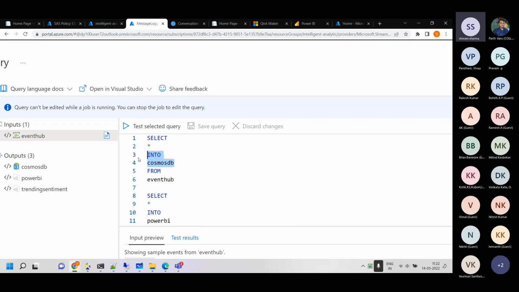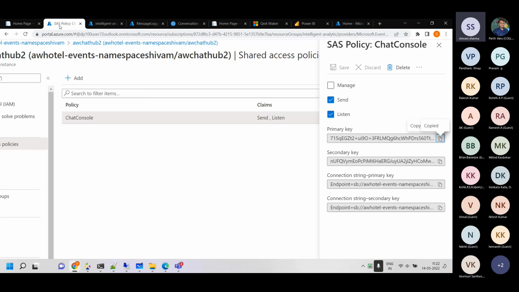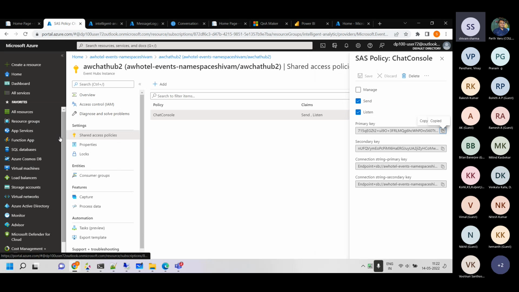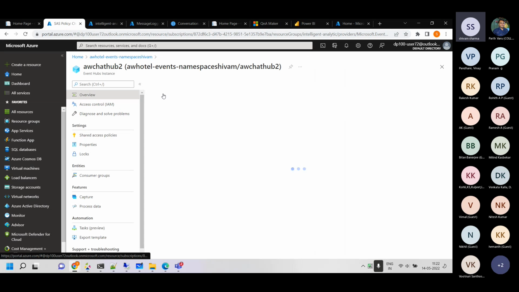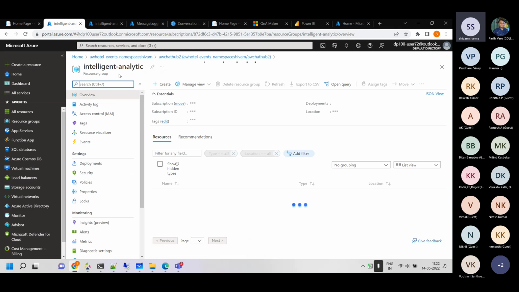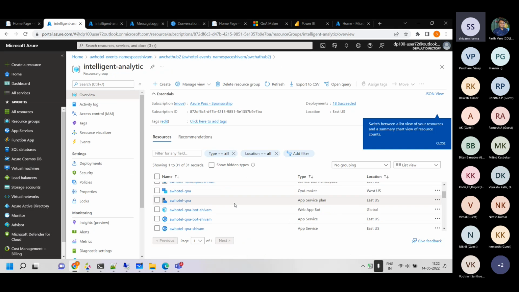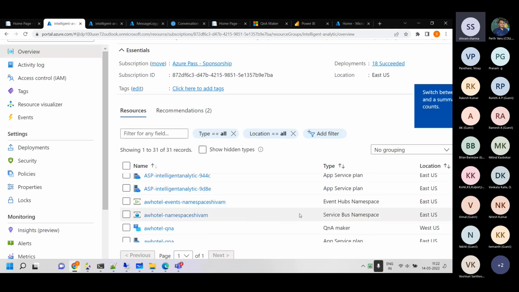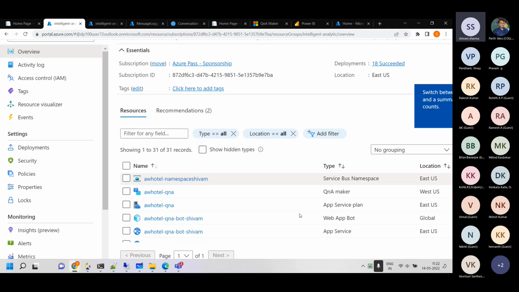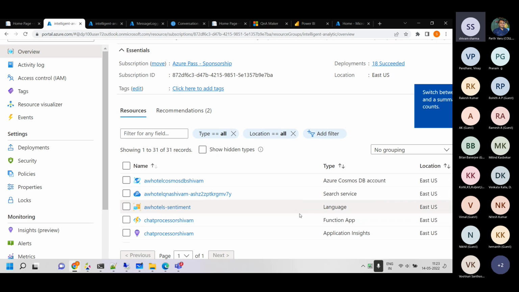That's one thing. There is a question in the chat: what's the single maximum input processing text capacity? Can it process data in GBs? It depends on the pricing. For example, in the pricing of my text analytics service, I have a 5,000 API calls SKU.